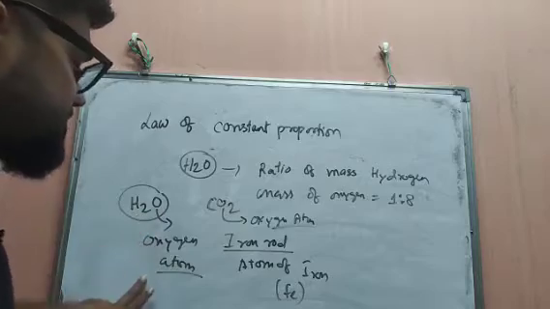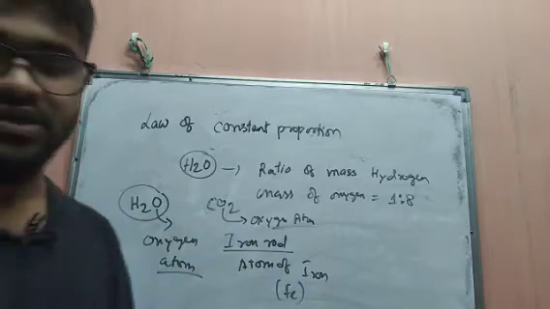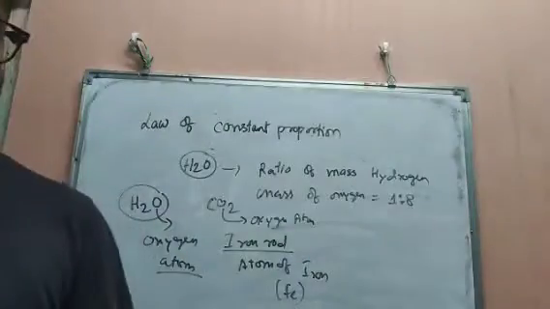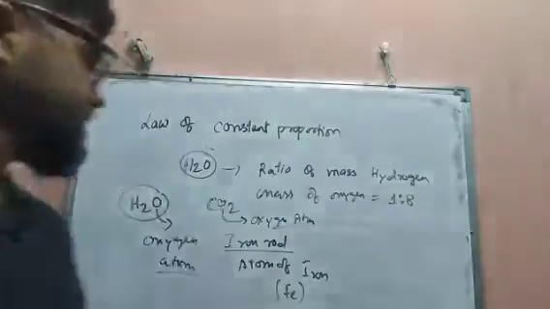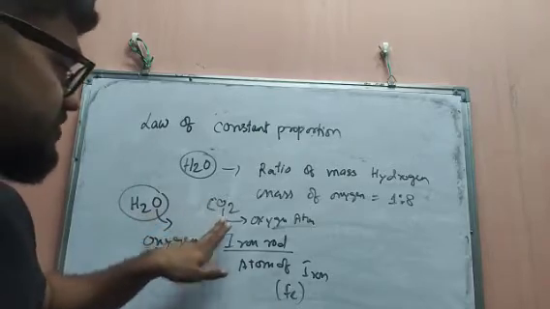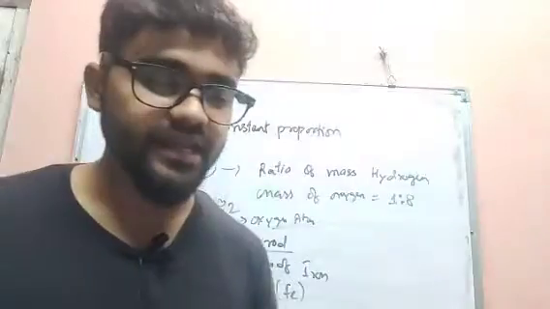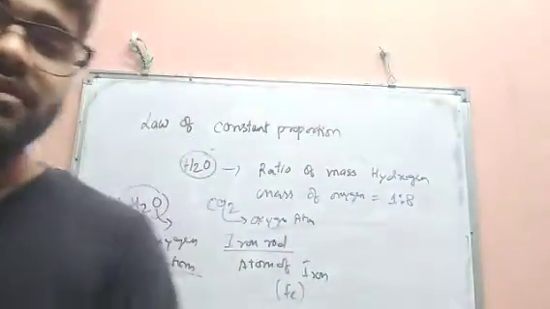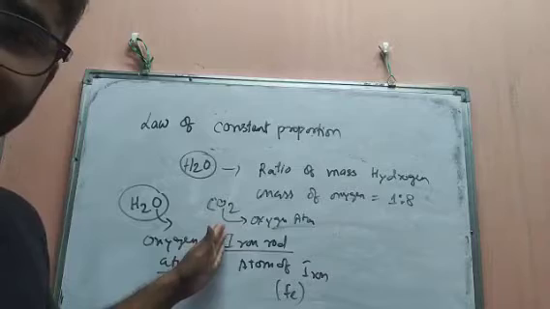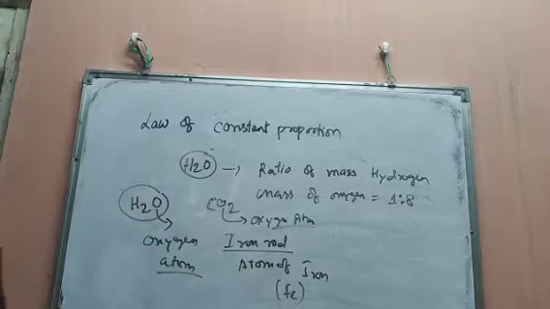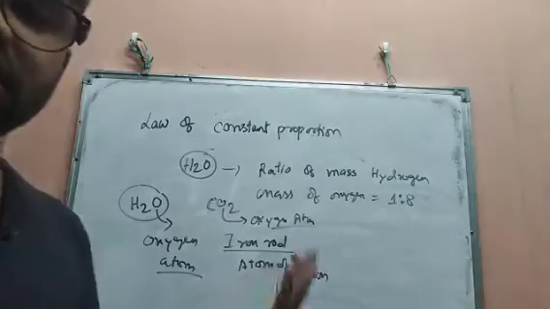So according to Dalton's third postulate, atoms of a given element are identical in mass. Their mass will always be the same. That is, the mass of this oxygen and this oxygen will remain always the same. Okay, given element. And in chemical properties, the oxygen here shows the same chemical property. Also the oxygen present in water shows the same chemical property. Okay, so they are not different.